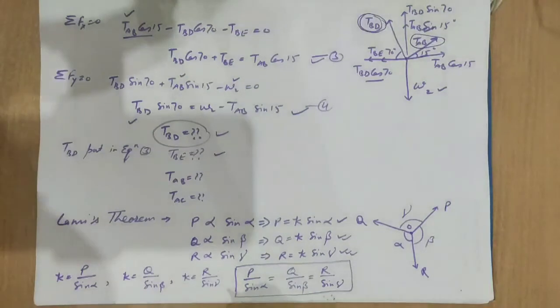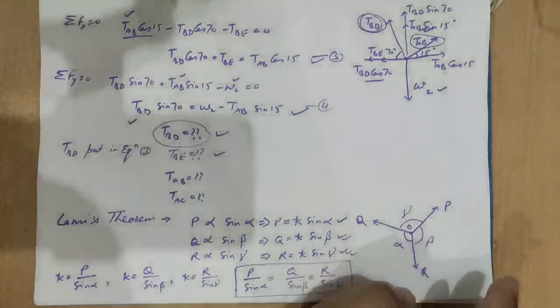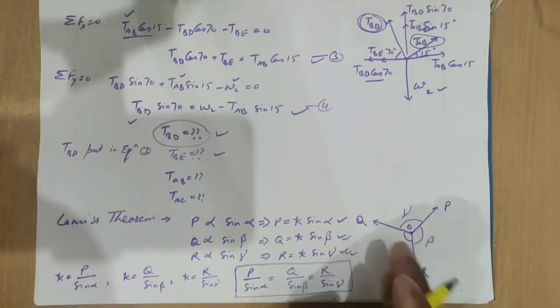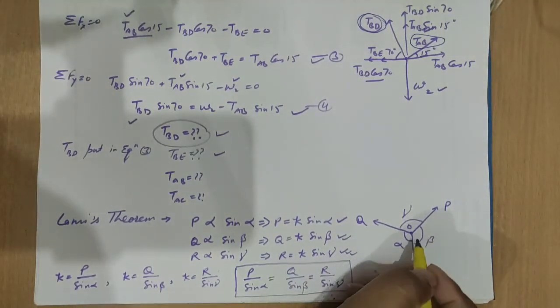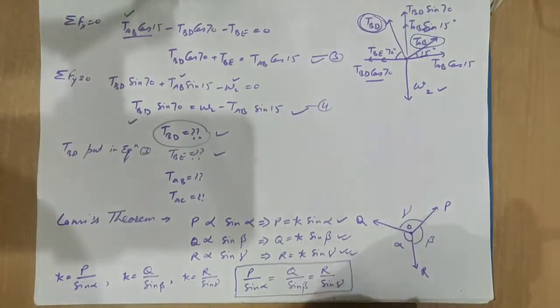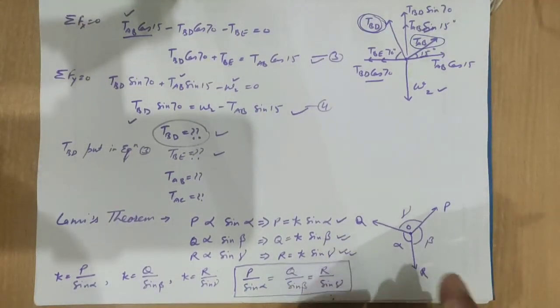So according to the Lami's theorem, P upon sine alpha is equal to Q upon sine beta is equal to R upon sine gamma. But in limitation of Lami's theorem, we can apply this theorem only at that place where three concurrent forces are applied. Where four forces apply at any point, we cannot apply this. Any two forces applying, then we also cannot apply this theorem on that point.